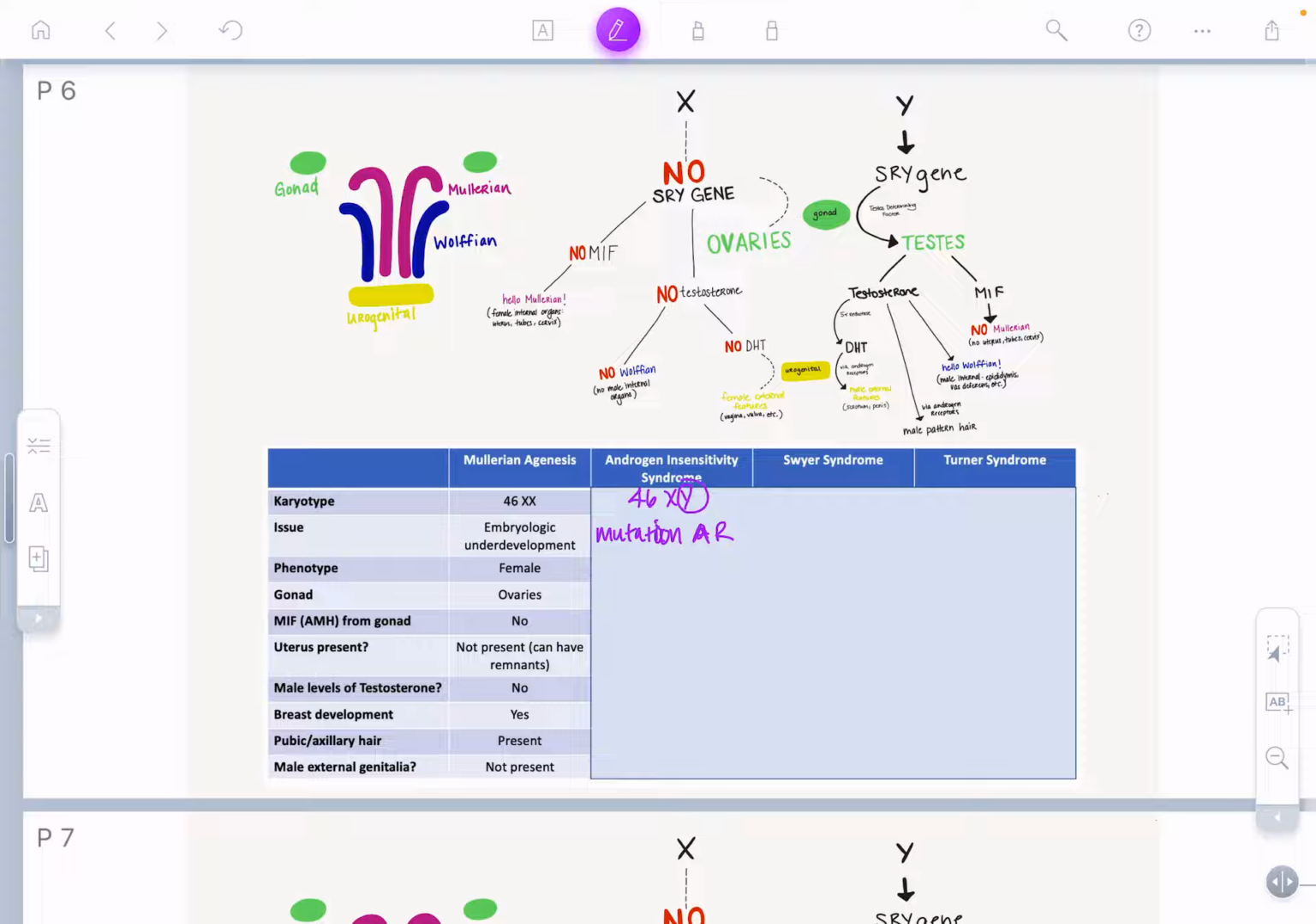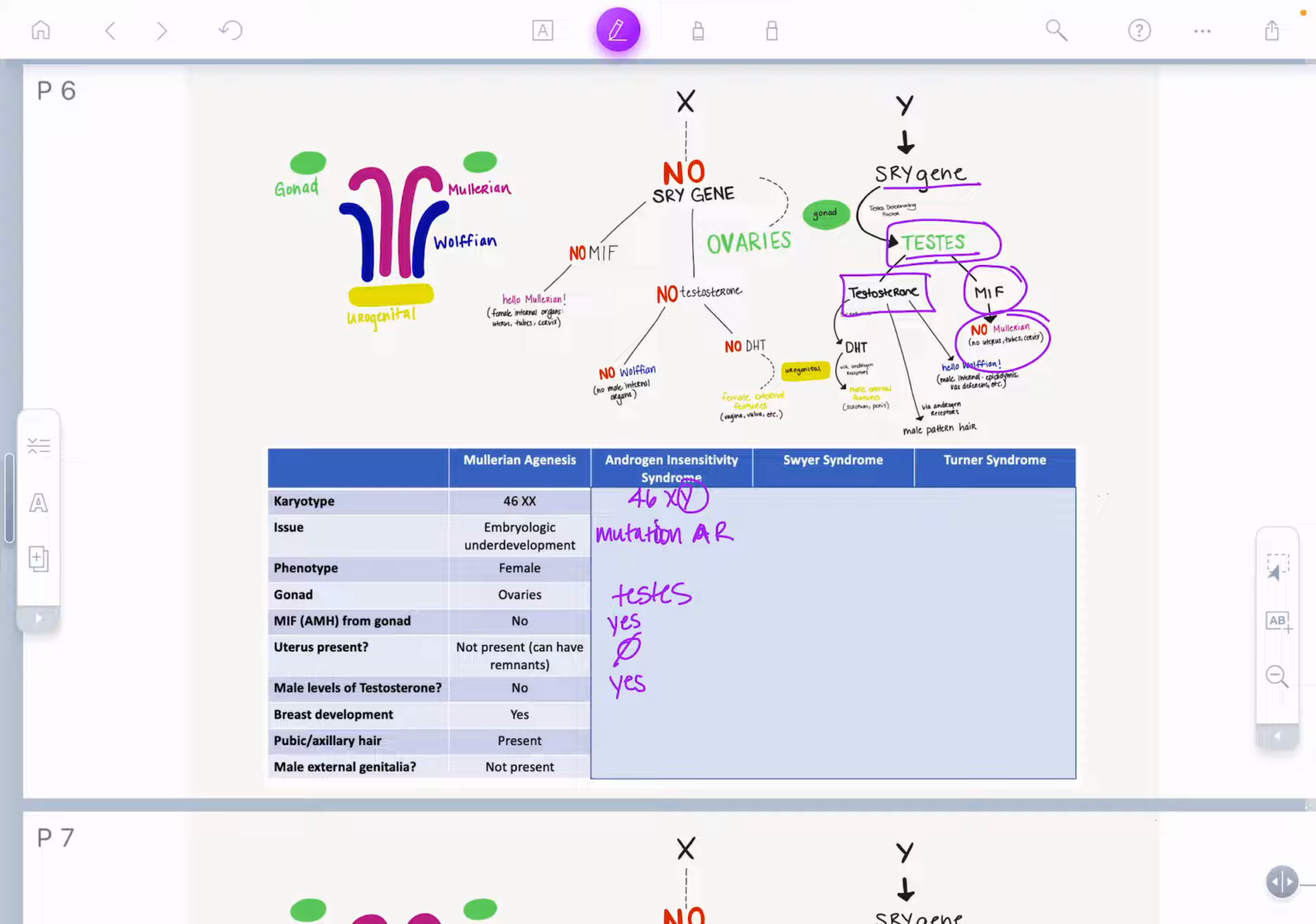They're XY. So because they have the Y, they should have the SRY gene and they should have testes. So their gonads would be testes. Because they have testes, they should be making Müllerian inhibitory factor, or AMH. So yes, therefore there should not be a uterus present. Now, because they have testes, they are producing high levels of testosterone. So they should have male levels of testosterone.